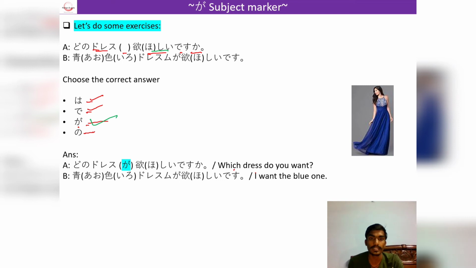And in our next sentence it is saying ao iro doresu ga hoshi desu. I want the blue one. Ao is blue, iro is color, hoshi is want. So here hoshi is an i adjective, so that's why we have used the ga particle.